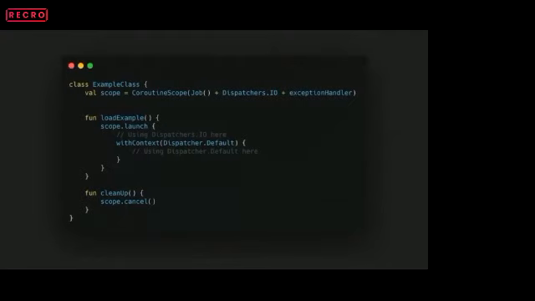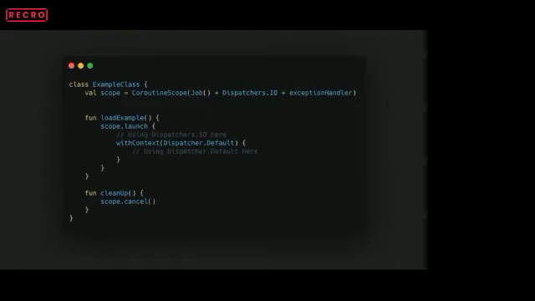So if you try to debug or print on the first line, you will find that the dispatcher currently being used is IO, right? But if you use the withContext function and pass the dispatcher you want to use, you can basically switch it. Once that lambda gets over, the next line will again run on Dispatchers.IO. So it's quite an easy way to switch threads.